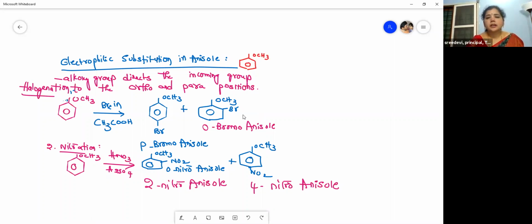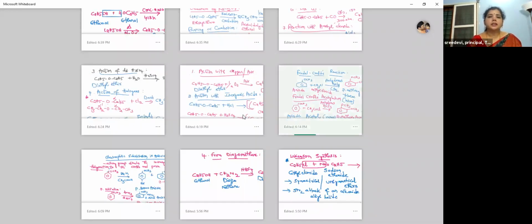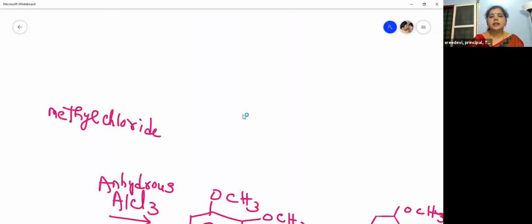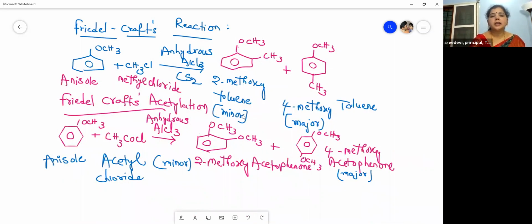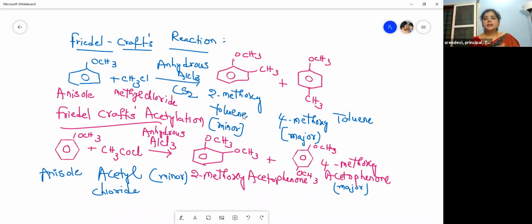Then we learnt about the Friedel-Crafts reaction. It is of two types, acetylation and alkylation. If an alkyl group is substituted, we call it alkylation. If an acetyl group is substituted, we call it acetylation. Anisole plus methyl chloride gives 2-methoxytoluene and 4-methoxytoluene. Then in acetylation, we get 2-methoxyacetophenone and 4-methoxyacetophenone. The para product is the major one.